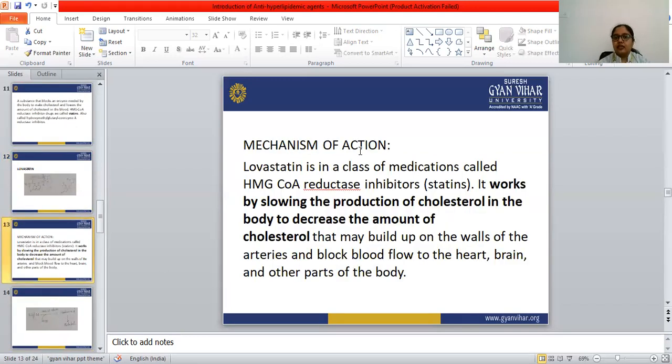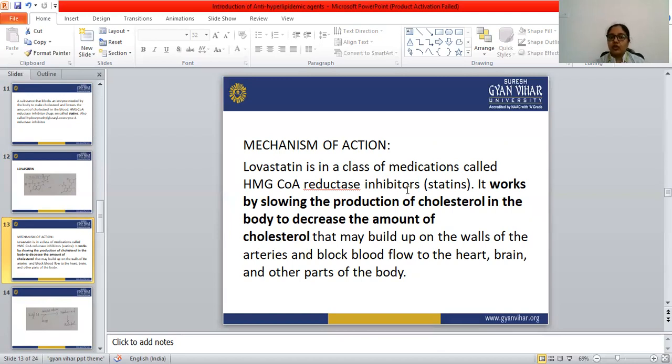Next is the mechanism of action. Lovastatin is in a class of medication called HMG-CoA reductase inhibitors, known as statins. So we can say lovastatin is an example of statins.